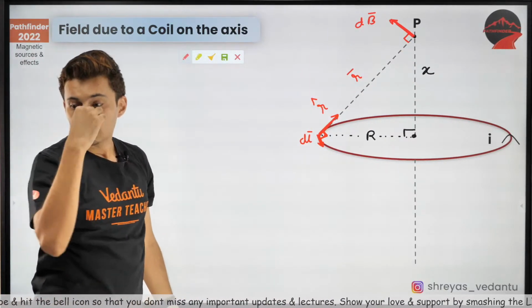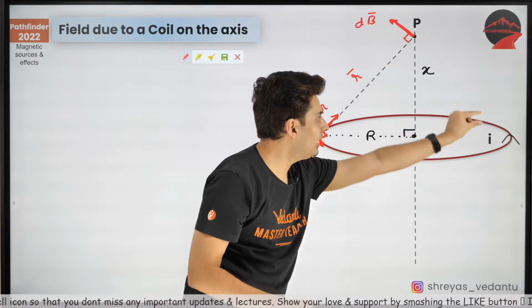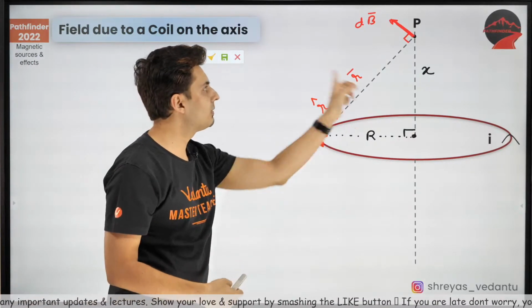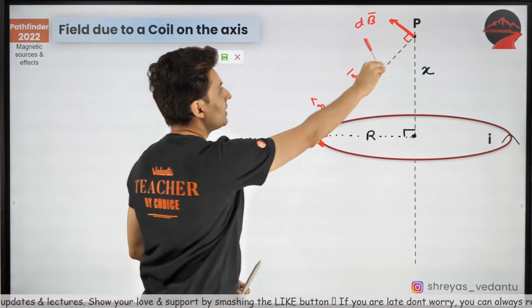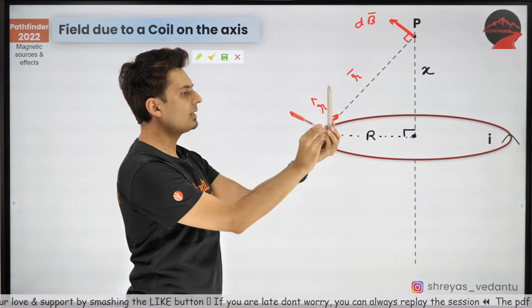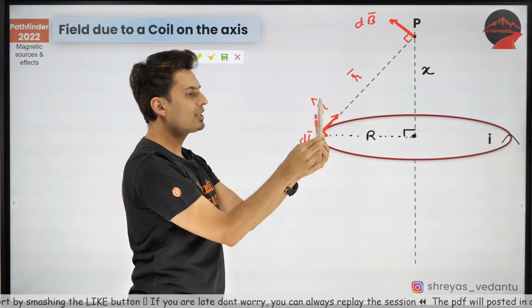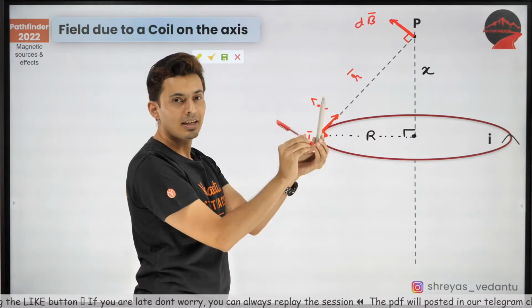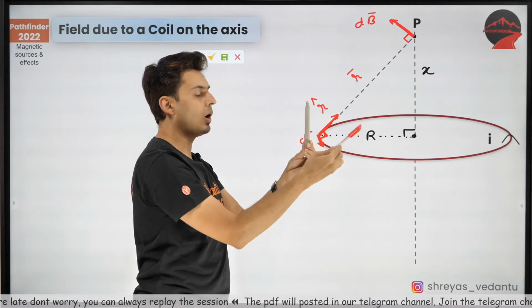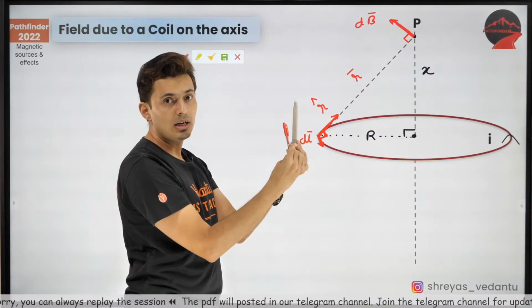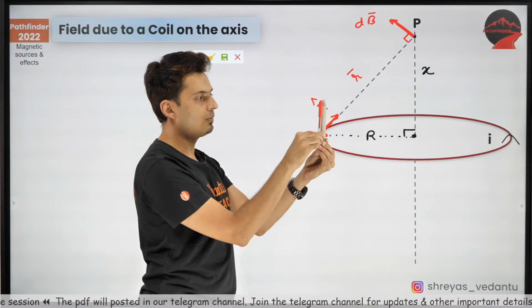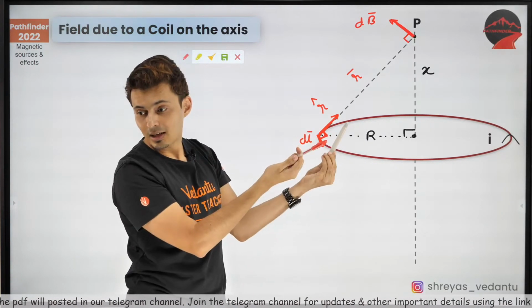Now, won't every point on that ring produce a dB vector? Every point will produce that dB vector. So think about it. That dB vector will also rotate like this. This is my vertical axis. The dB vector will be all around it. Which components will cancel? That red vector dB due to every part will be all around that axis. Because each dB vector will have two components, horizontal and vertical, which components will cancel? Think about it.